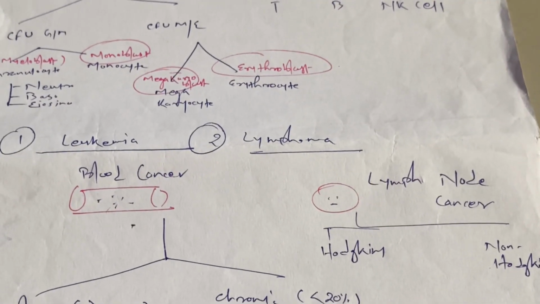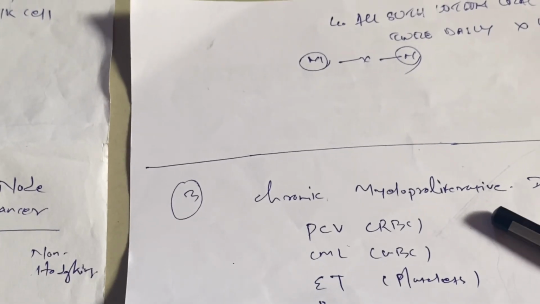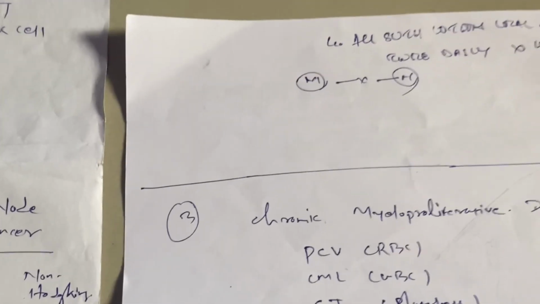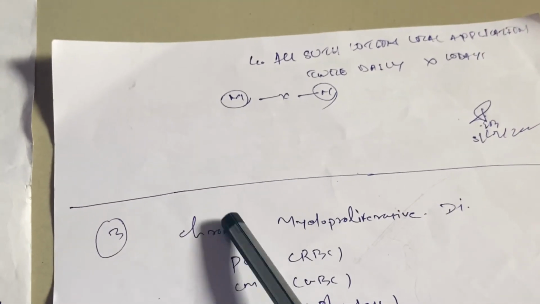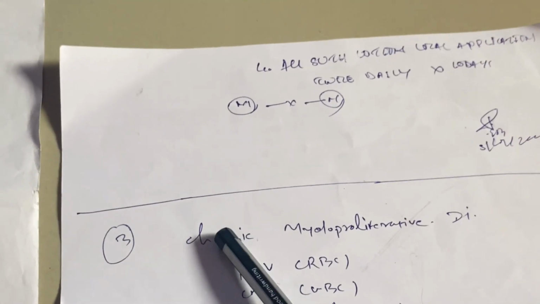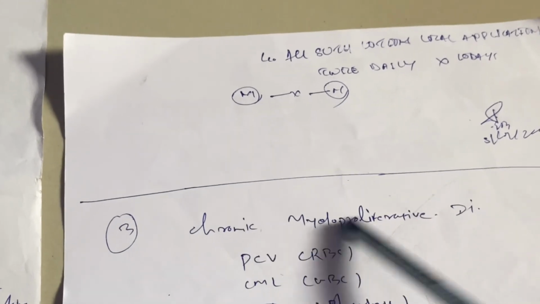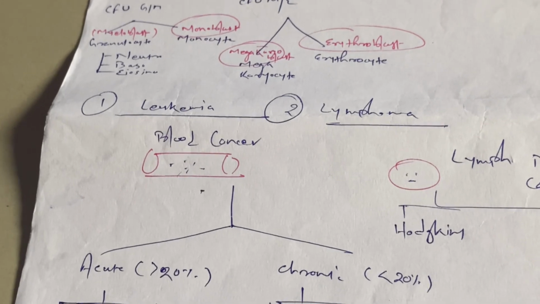Then there is another cancer, we call it chronic myeloproliferative disorder. So what is chronic myeloproliferative disorder? Chronic means there are more mature forms, myeloproliferative from the myeloid progenitor. But this one's different from leukemia, because in leukemia you see there is ALL, AML, whatever.